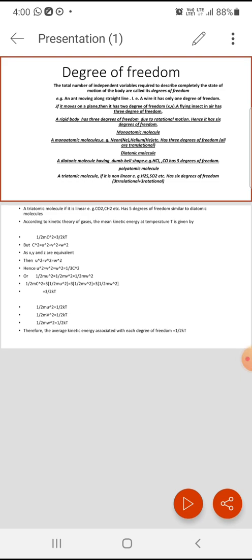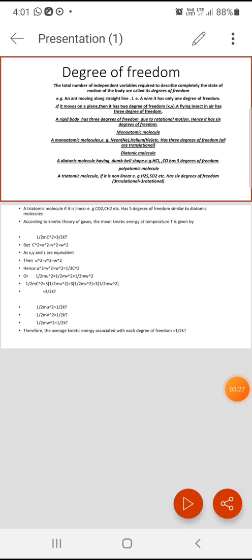Now, if you consider a rigid body, in a rigid body the distance between two points doesn't change, and that's why the total number of degrees of freedom are three translational degrees of freedom and three rotational degrees of freedom.